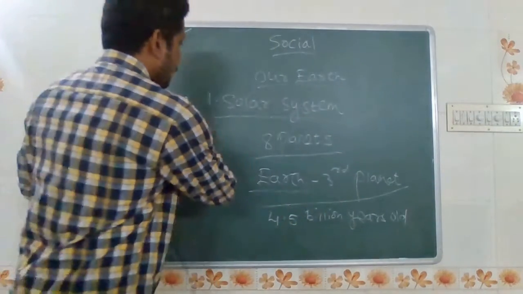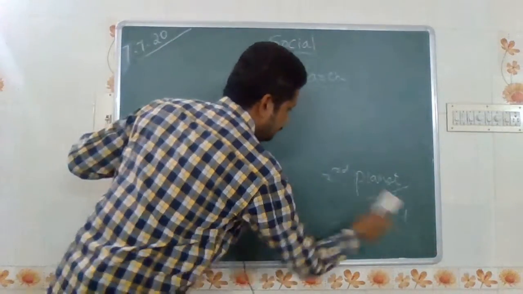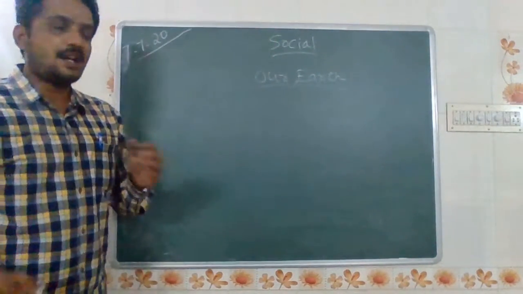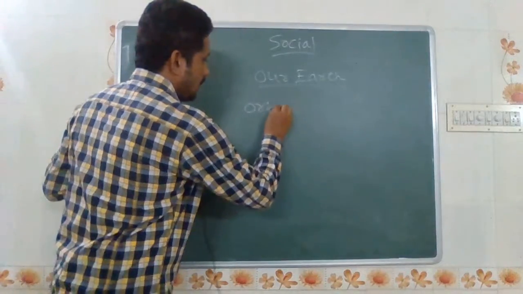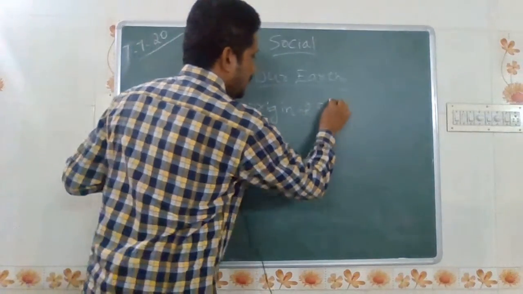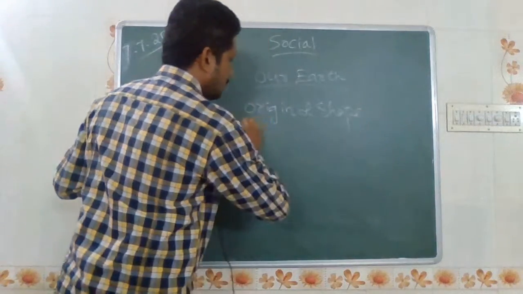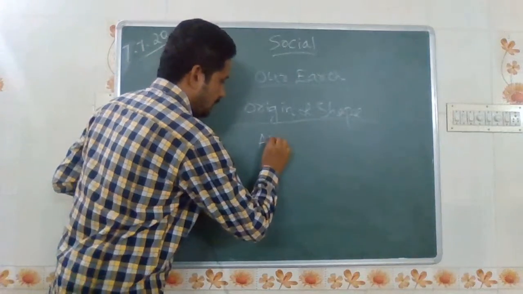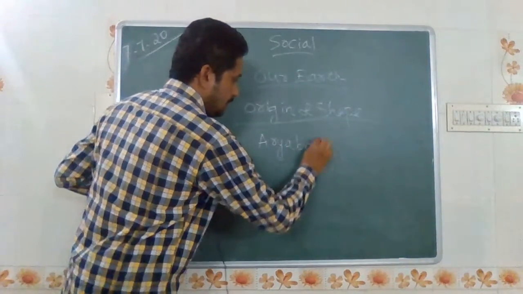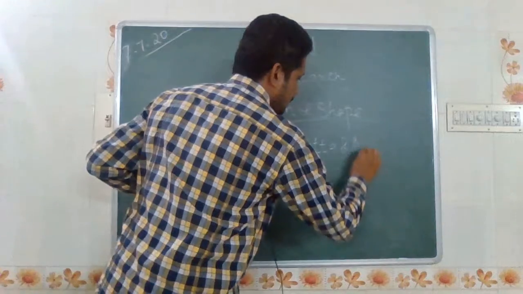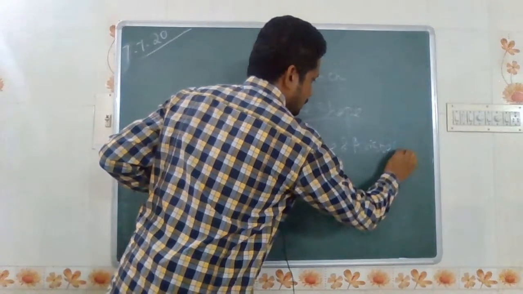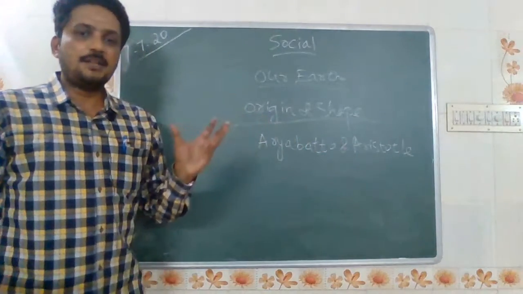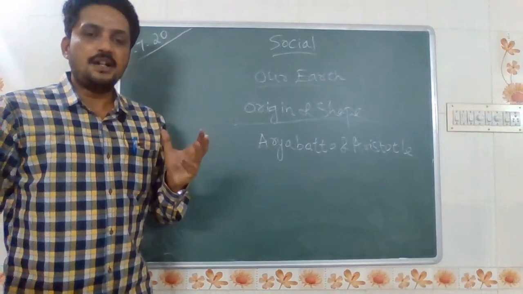Next, we will look at the origin and shape of the Earth. In ancient times, Aryabhatta and Aristotle told that the Earth's shape is a circle. Earth looks like an orange.